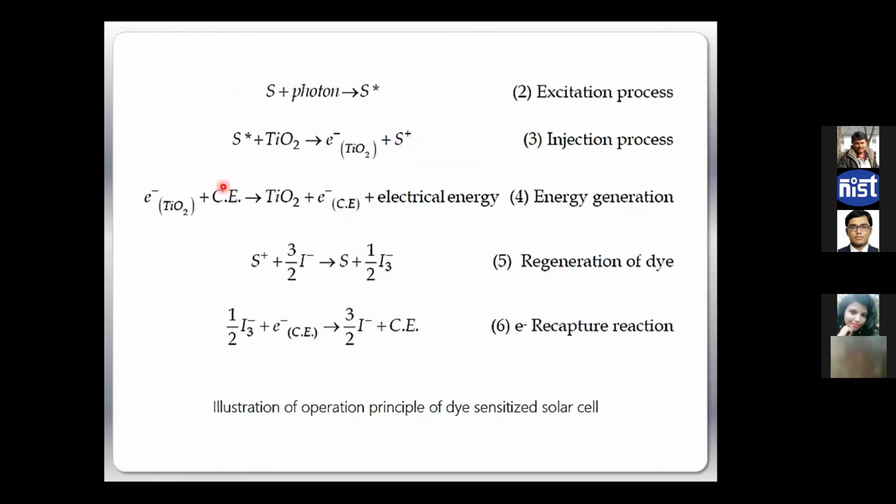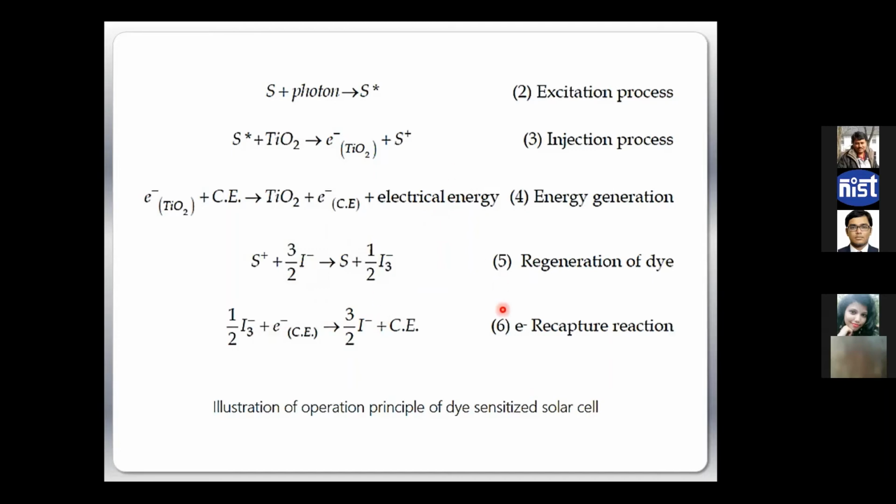So in summary, if we write down the steps, there are 4, 5, or 6 stages. First, your dye takes the photon and becomes excited. Then the excited dye gives an electron to the TiO2 and becomes S+. That electron then travels through the TiO2 to the electrode. Now the oxidized dye gets negative charges from the electrolyte, becomes stable, and the dye is reduced. Then the reduced dye again gets an electron from the counter electrode. So this is the total flowchart of the working principle.